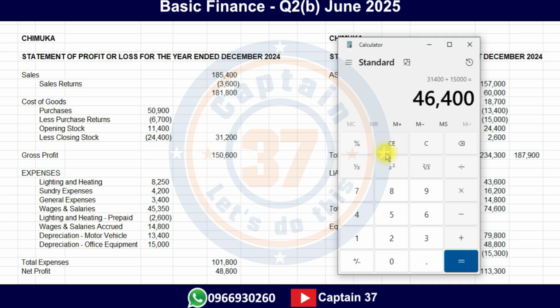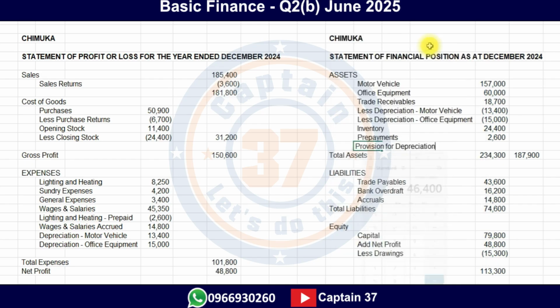This gives us 46400. Let me put that 46400 here. 46400 minus 46400. And there it is. It now balances.